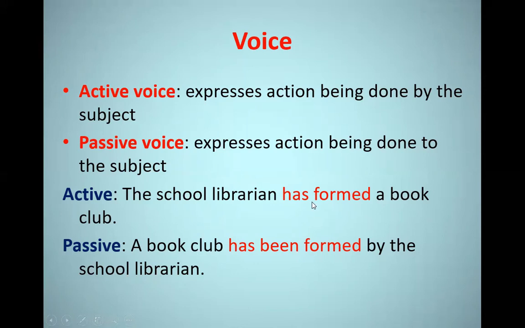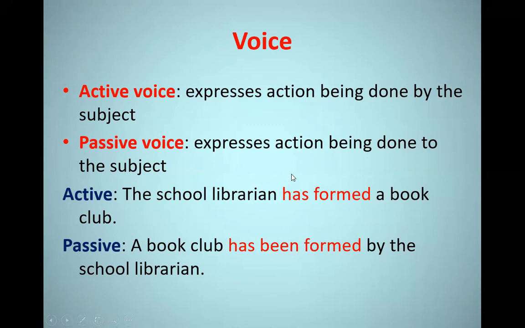So I want you now to focus on the formation of the active and passive voice here, the verbs in red. In the active voice, you see here "has formed." It is only "has" plus the past participle. So this is the present perfect tense. But in the second one, which is the passive voice, "has been formed." Here, guys, we have part of the verb to be, which is "been," and we have the past participle of the verb, which is "formed." So "has been formed" is the passive voice of the present perfect.